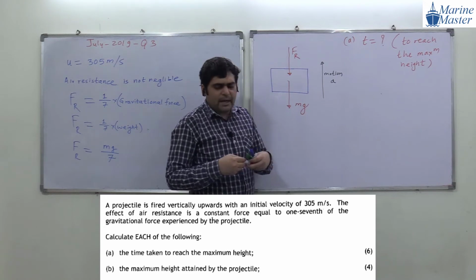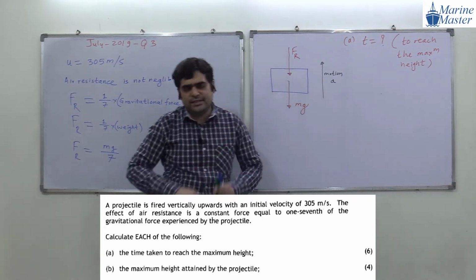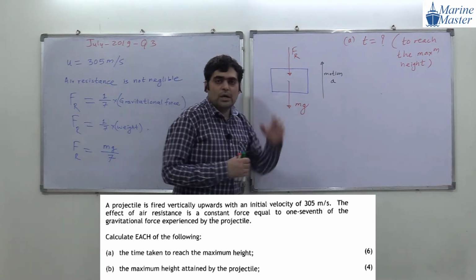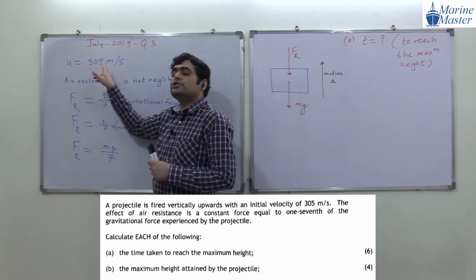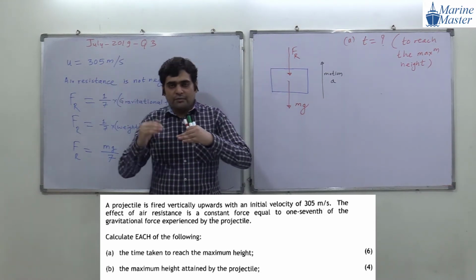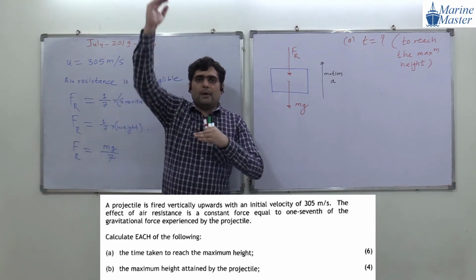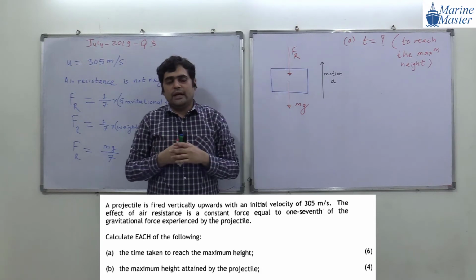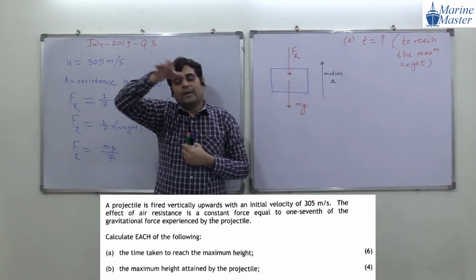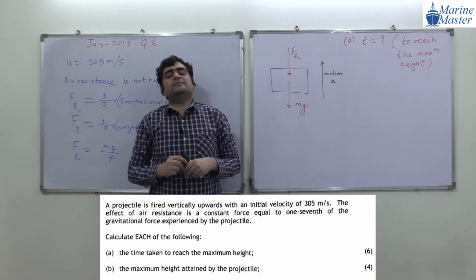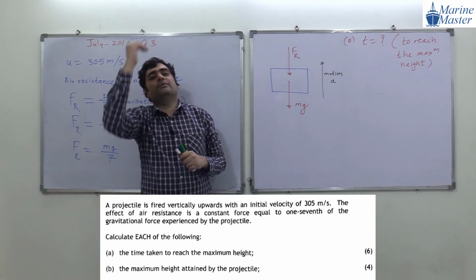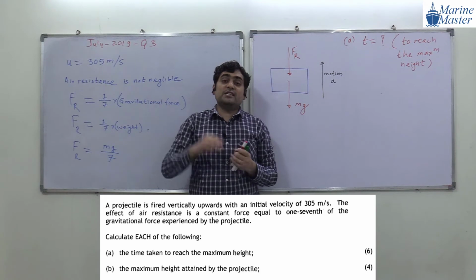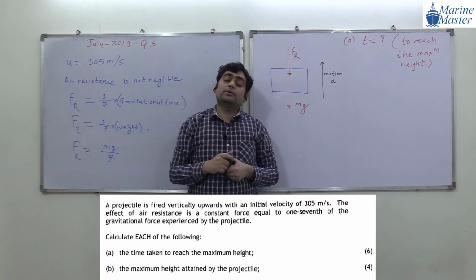So, what is the speciality of the maximum height? Up to what point will this projectile go? The projectile starts with a velocity of 305 meter per second. When it goes up, its velocity gets reduced, it starts reducing at every second. My question for all of you: up to what height will it go? What is the speciality of that topmost point?